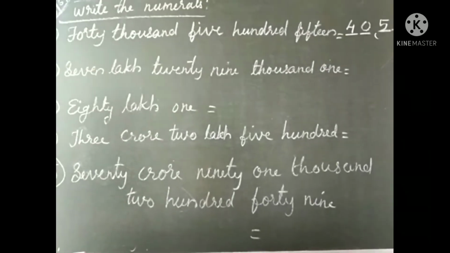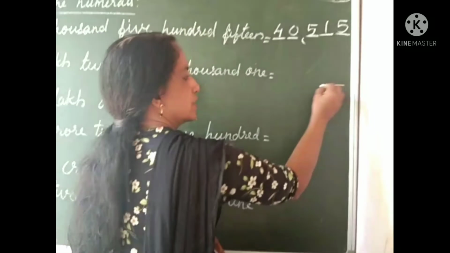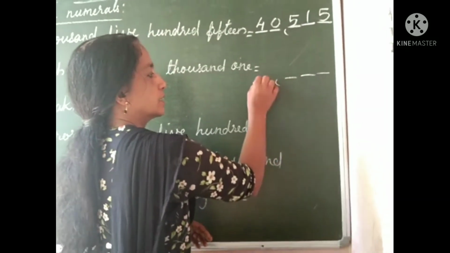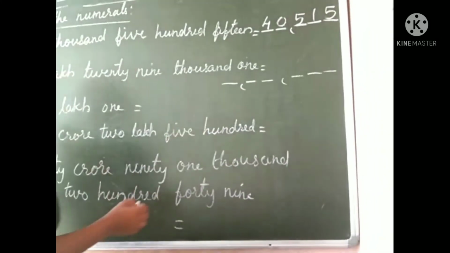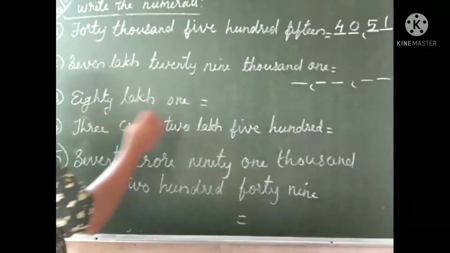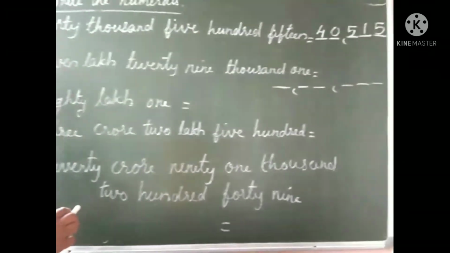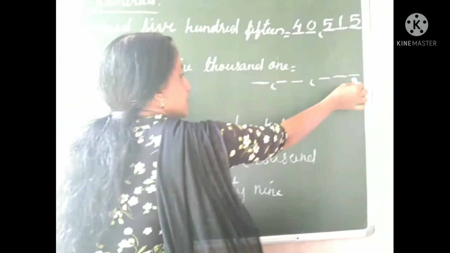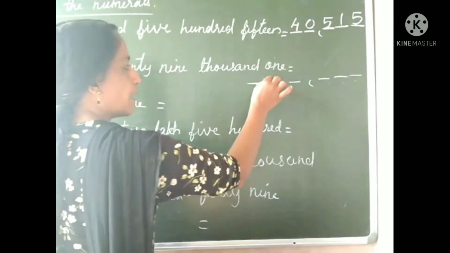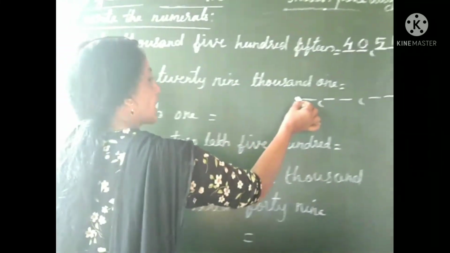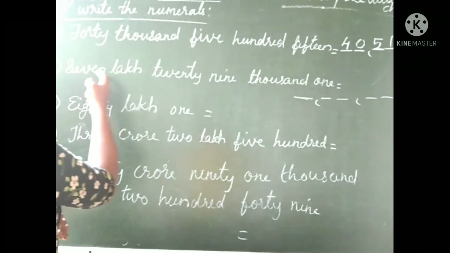Next one, 7,29,001. Then look, 7 lakh, we can write the digits. Ones, tens, 100, 1000, 10,000, then lakh. Only 7 lakh. 7 is a 1-digit number, therefore lakhs place only 1 digit. Then how many digits are total? Total 6. Ones, tens, 100 one group, 1000, 10,000 another group. Then lakh here only 7, therefore lakhs place only 1 digit. Therefore we can fill how many lakh?